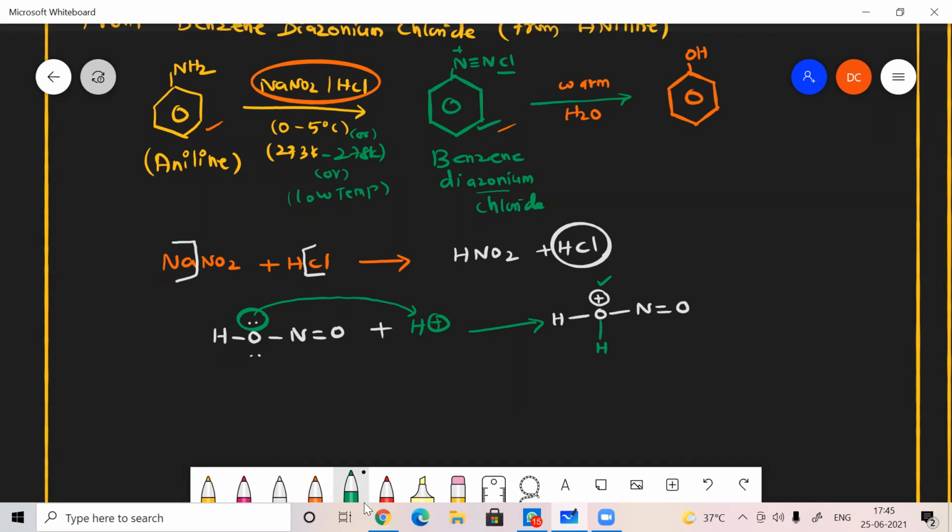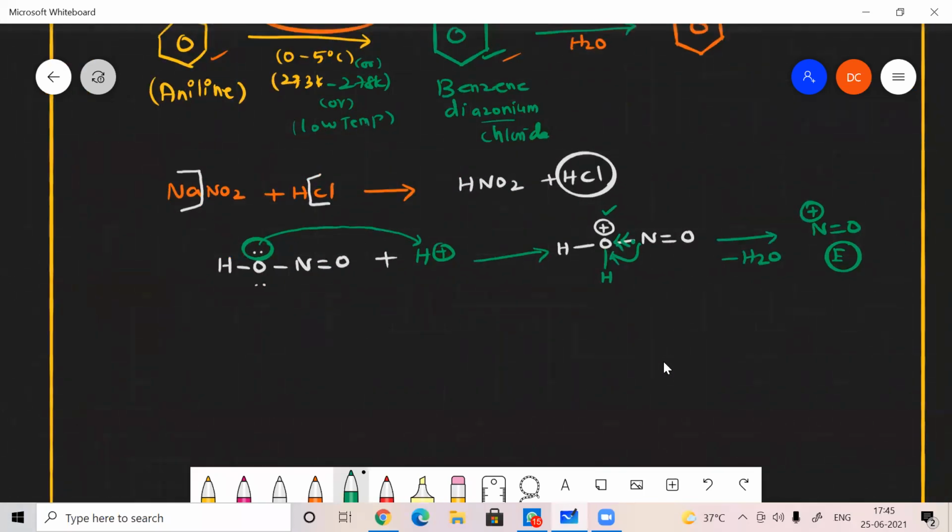It can pull the electrons from nitrogen and leave as a water molecule. Then the remaining is N double bond O plus. This is our NO plus. This is our electrophile, the nitrosonium ion.